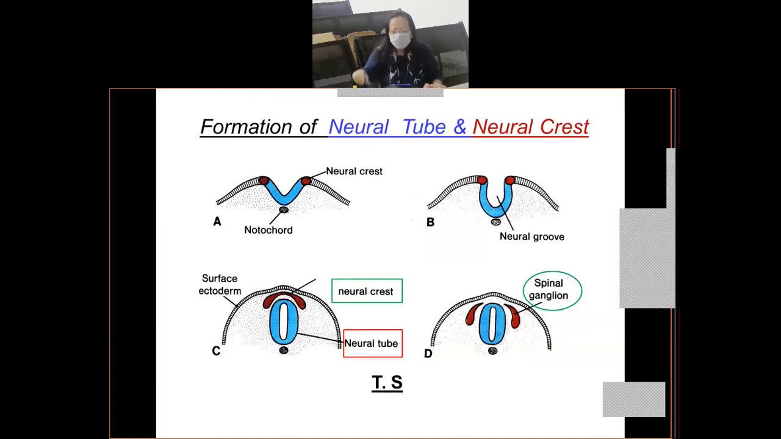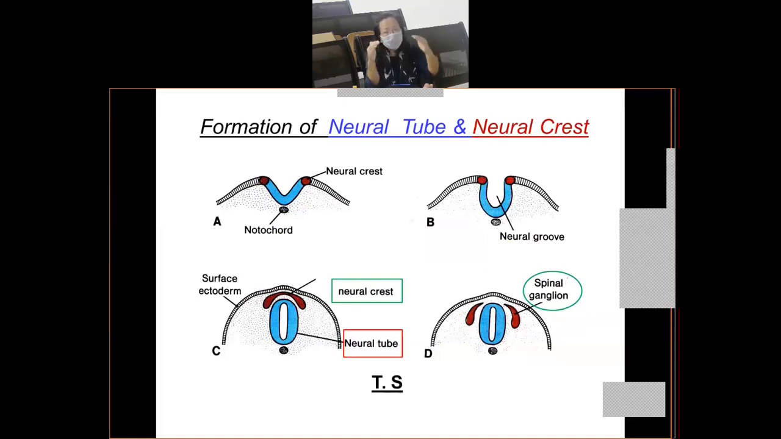As the neural folds are being formed, the tips of each neural fold, which is shown as round red color, form a special type of cells which is known as neural crest cells. So why are they called neural crest cells? Why the word crest? Because the tip is also known as crest. So the tip or the crest of each neural fold will form some specialized type of cells which are known as neural crest cells. So these are also neuroectodermal cells. They are also derived from neuroectoderm.